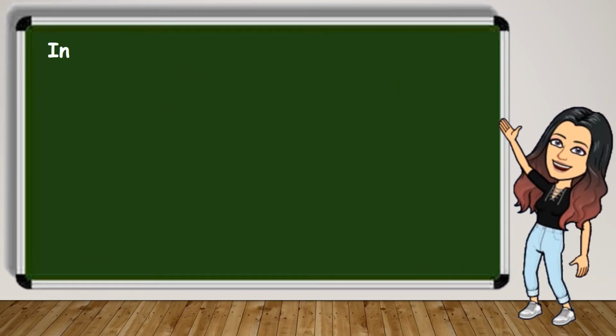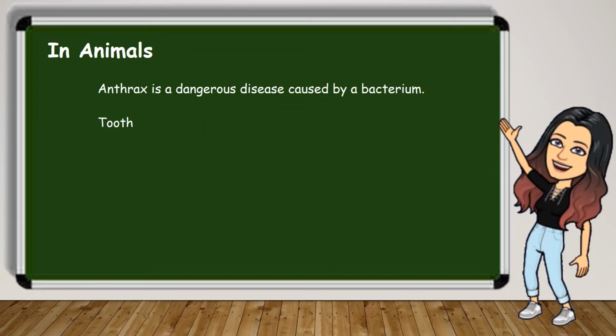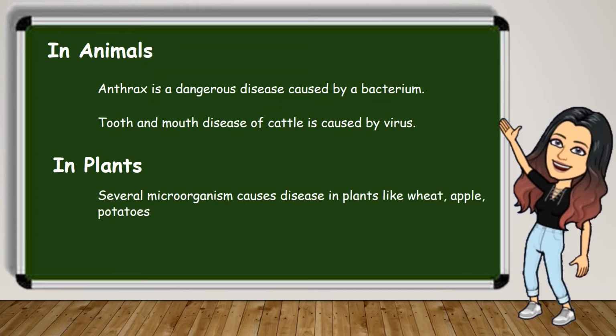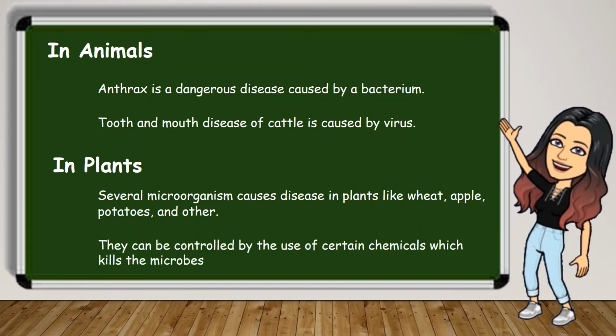Secondly, in animals. Anthrax is a dangerous disease caused by a bacterium, while foot and mouth disease of cattle is caused by a virus. And last, in plants. Several microorganisms cause disease in plants like wheat, apple, potatoes, and others. Well, they can be controlled by the use of certain chemicals which kill the microbes.